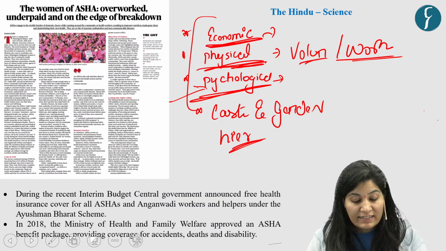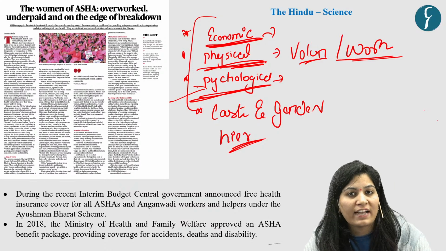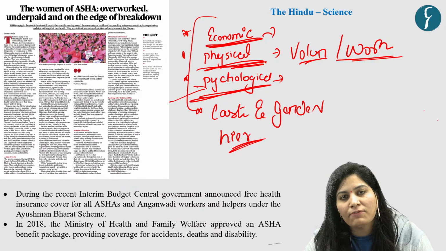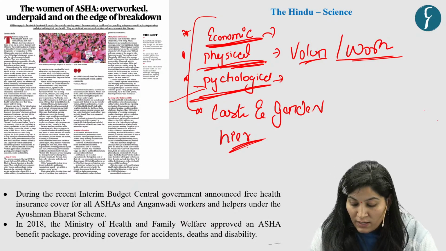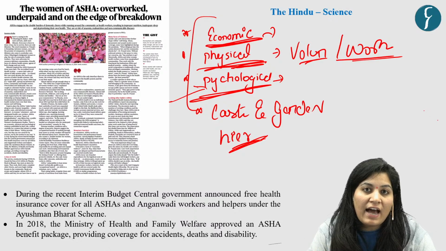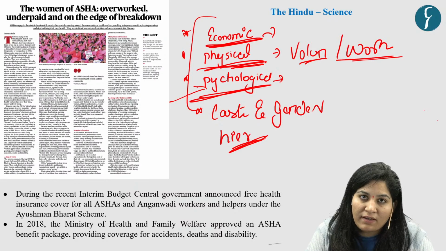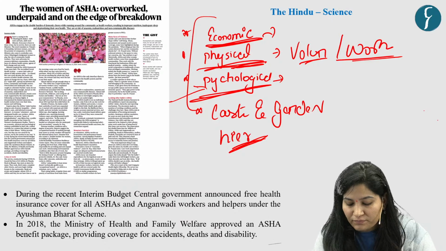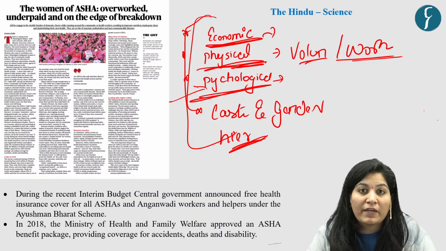And these sections themselves are facing disadvantage due to societal prejudices. And these prejudices manifest in the form of violence, exploitation, and assault. Because of that, they are put at the lowest rung in the public health system hierarchy, and that is why they are least powerful. So these are the challenges faced by ASHA workers with respect to the public health system.